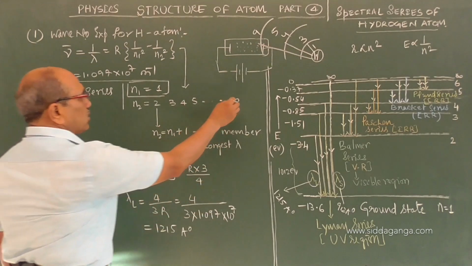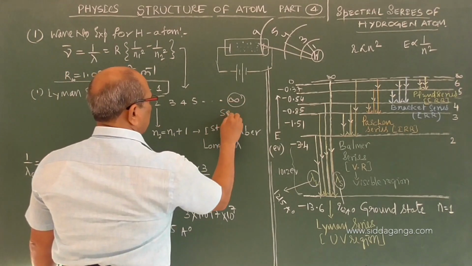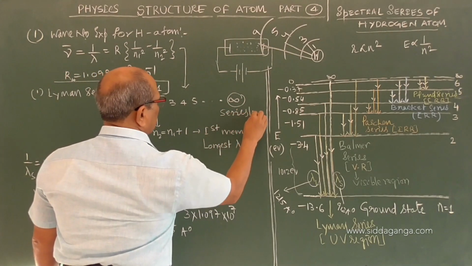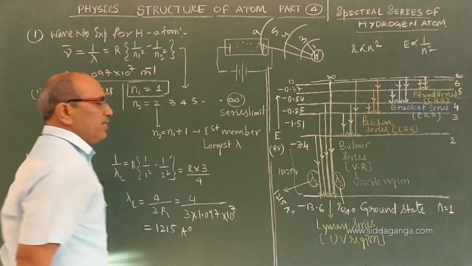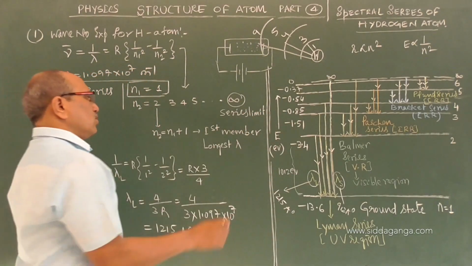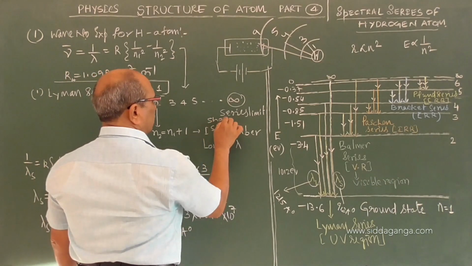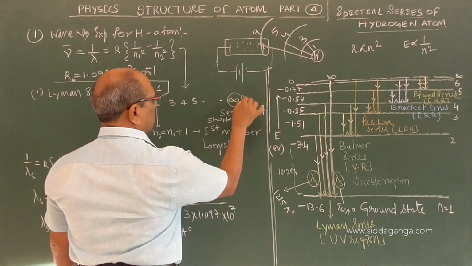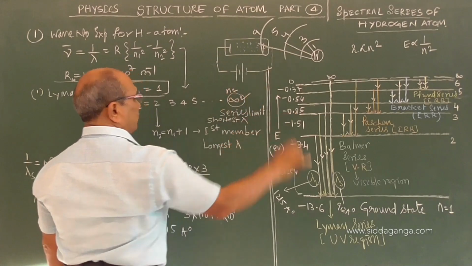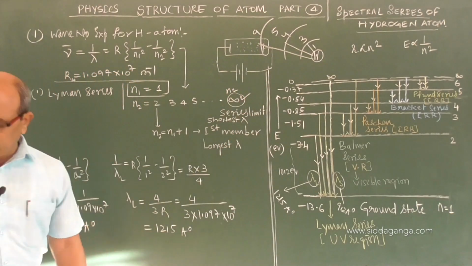This is the series limit. We say series limit, or limiting member, or shortest wavelength. The shortest lambda corresponds to N2 infinity. That is the end of the series.